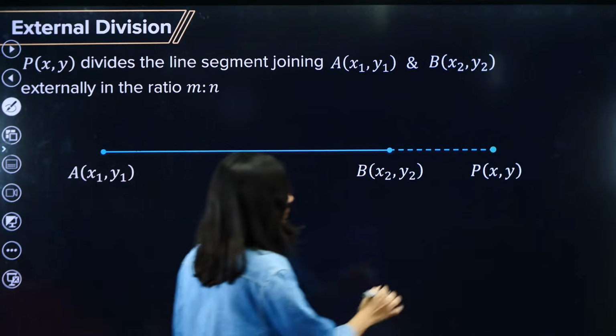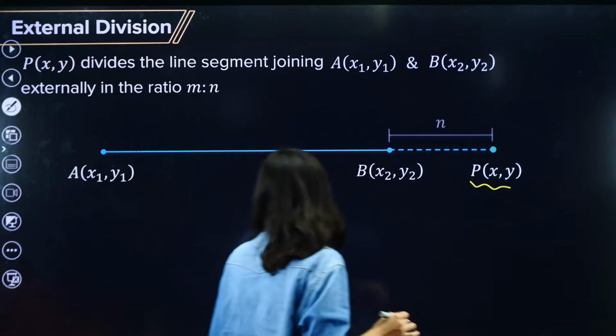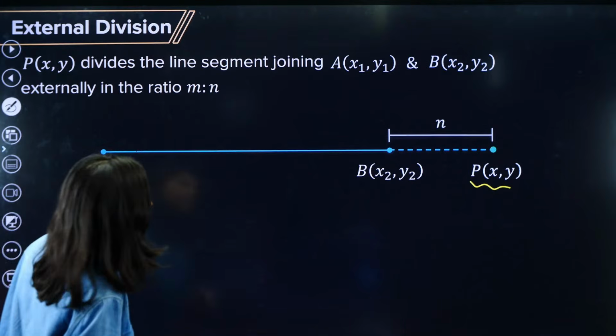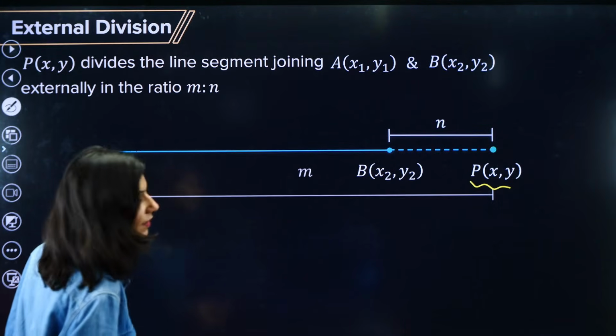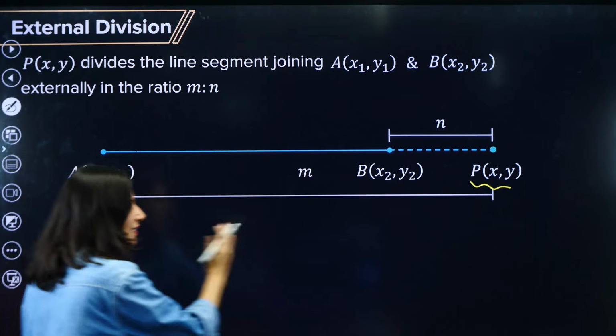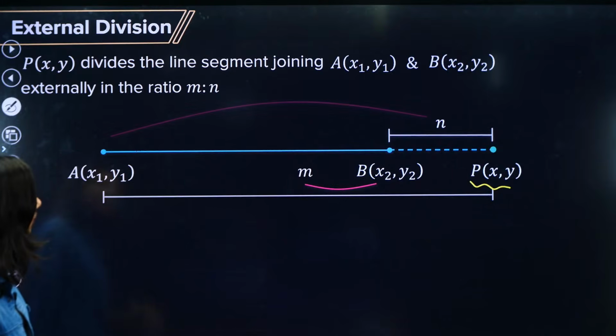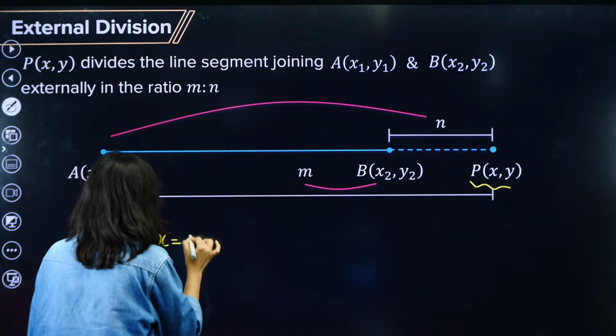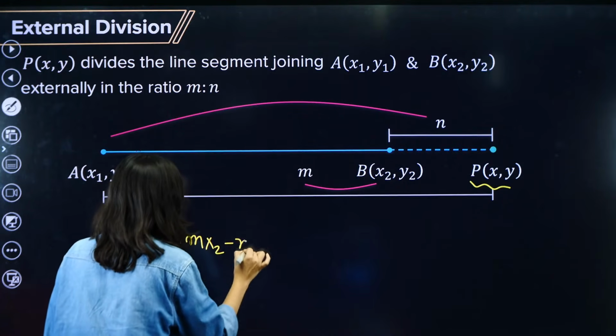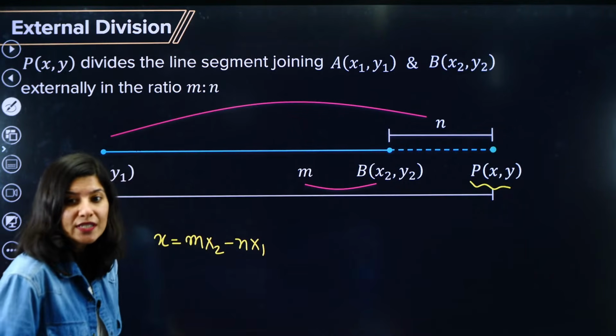So if you have to calculate the coordinates of point P, m is to n is the ratio. So again, AP is m and PB is n. So the formula is what? Again that crisscross formula. So x coordinate will be mx2 minus nx1. Remember? So what was the original formula?